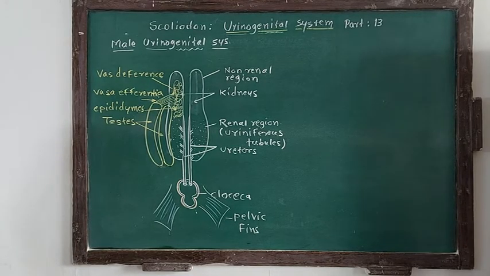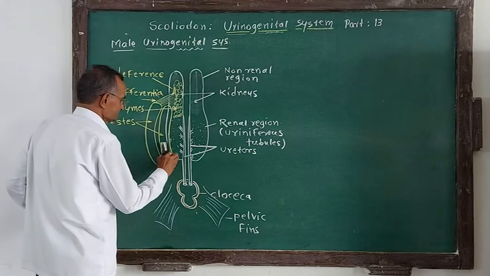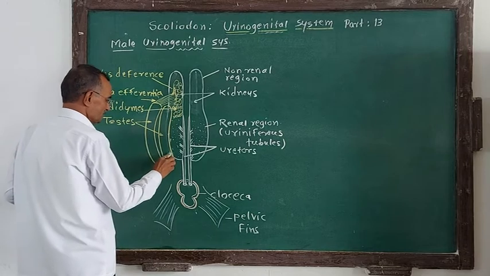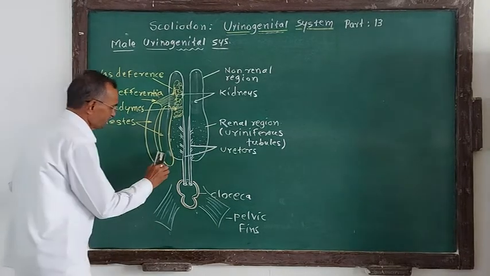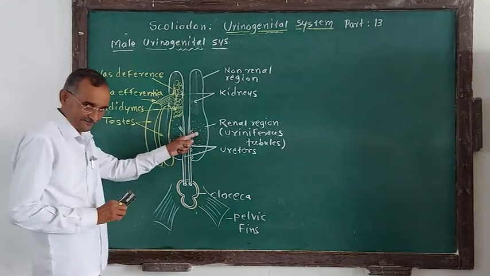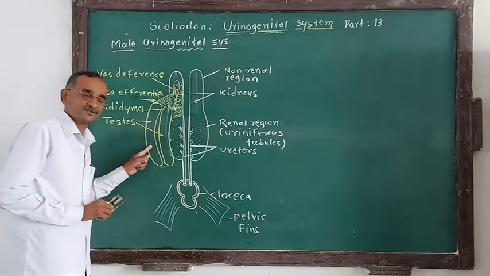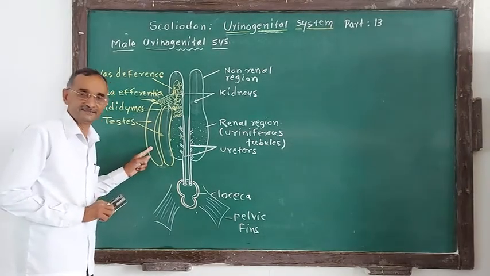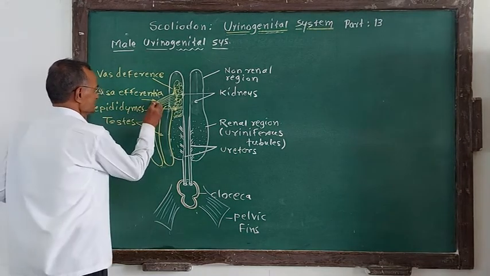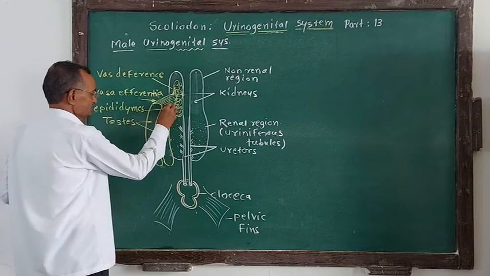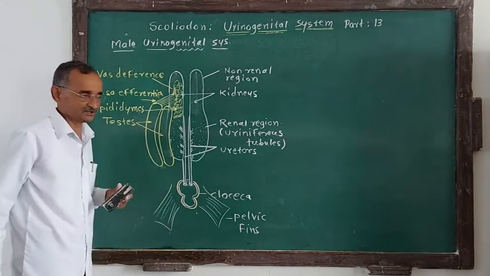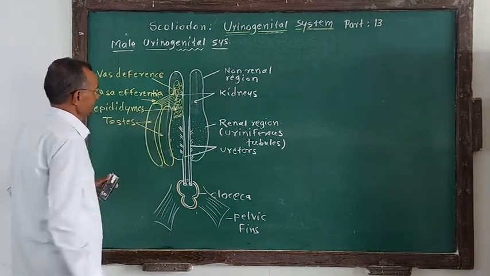So these are a pair of testes, which produce the sperm by spermatogenesis. They consist of a large number of seminiferous tubules. Remember, the kidney consists of uriniferous tubules and the testis consists of seminiferous tubules, as they create the semen having sperms. Vasa efferentia carry those sperms towards the epididymis, towards the vas deferens.